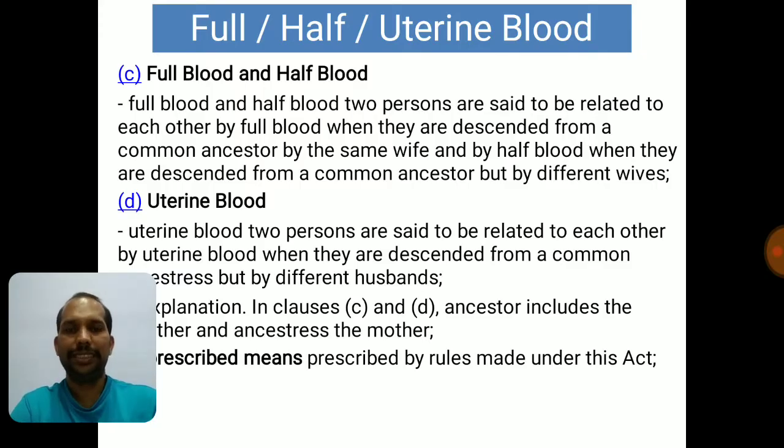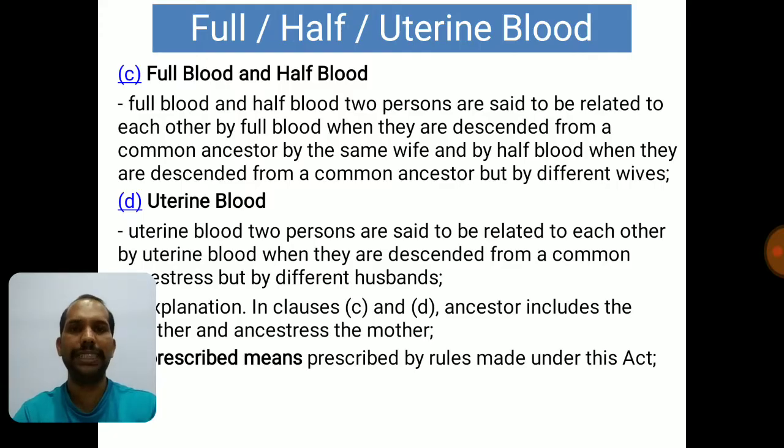Now, this is an interesting topic. If someone asks you how many types of blood you know, you may say AB positive, B positive, O positive, negative, all the stuff you can say. But when it comes to the Hindu Marriage Act, there are 3 types of blood: full blood, half blood, and uterine blood. Now, how is a full blood relationship formed: a husband and wife having a son, and then the same husband and wife having another daughter. Now the relationship between that son and daughter is brother and sister, and they are full blood relatives because they are coming through the same father and mother.